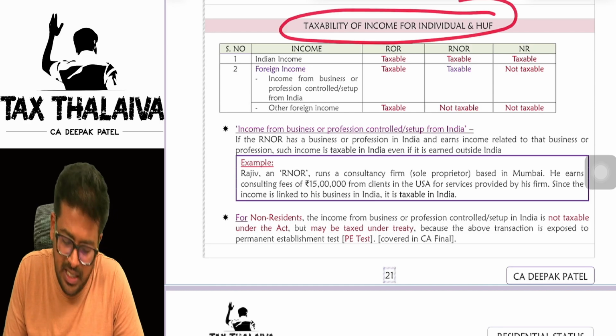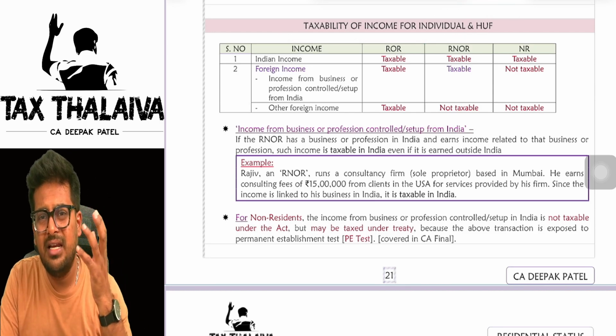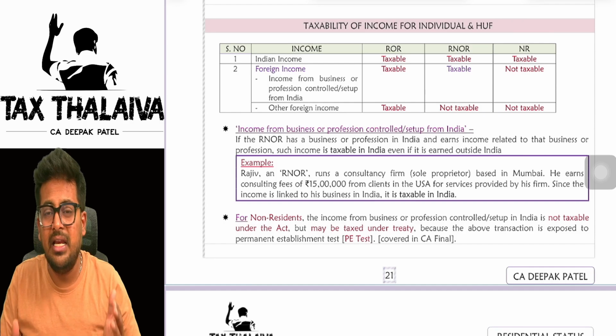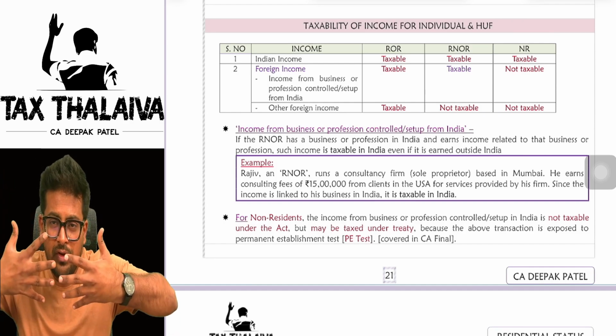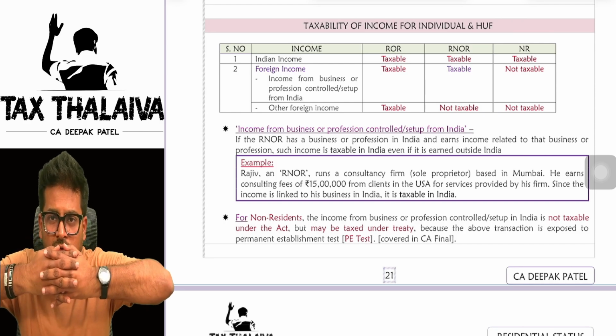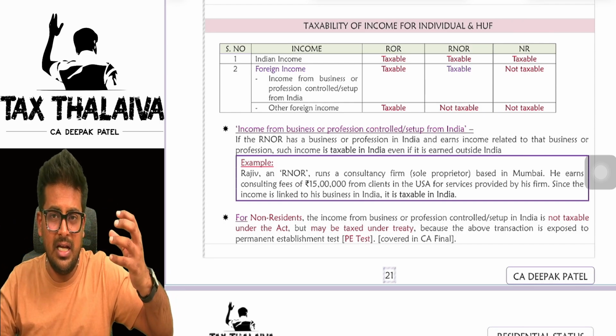Now, sir, we have seen who is a resident, who is a non-resident, what is the Indian income, what is a foreign income, everything. Now tell us the taxability, sir. So we will merge these two concepts. We know who is a resident, we know what is the Indian income or foreign income.